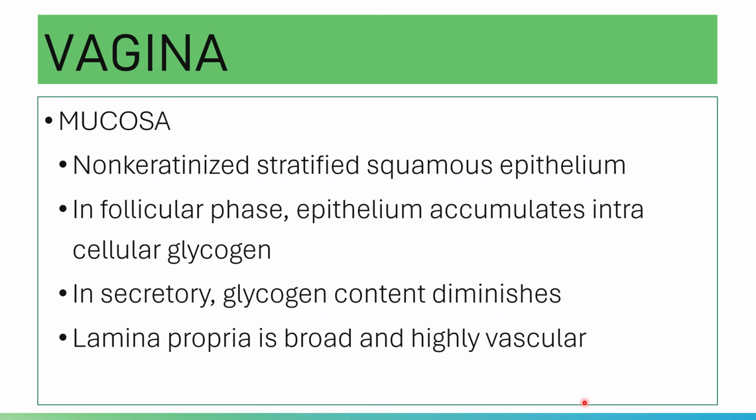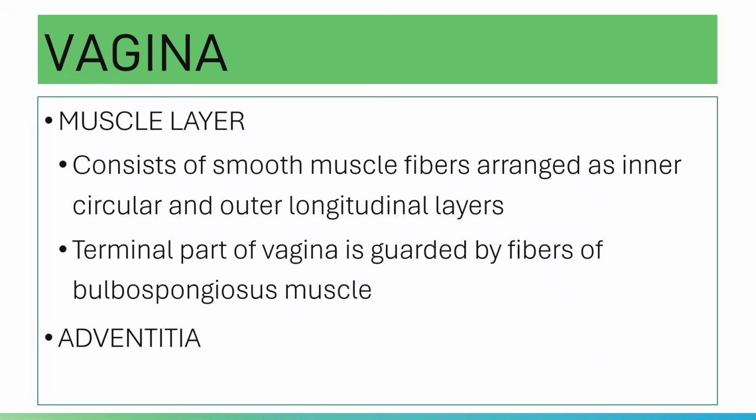In the follicular and secretory phases, these are still phases of your menstrual cycle. The lamina propria is broad and highly vascular. The muscle layer consists of smooth muscle fibers arranged as inner circular and outer longitudinal layers. The muscle layer contains many elastic fibers.